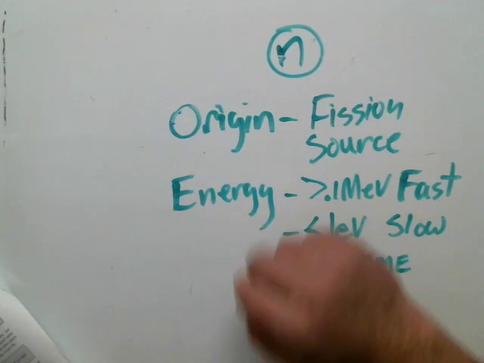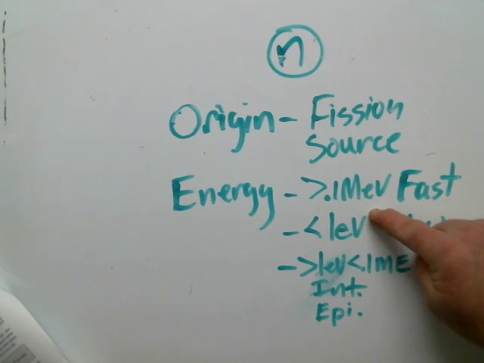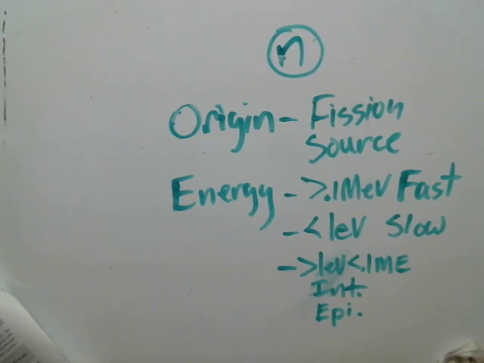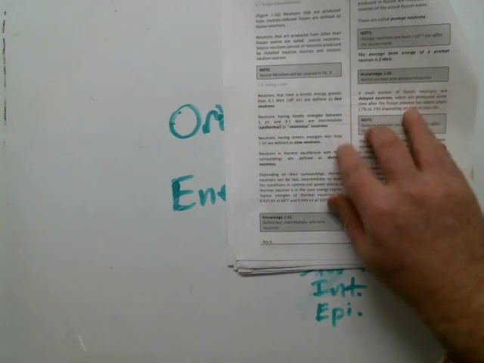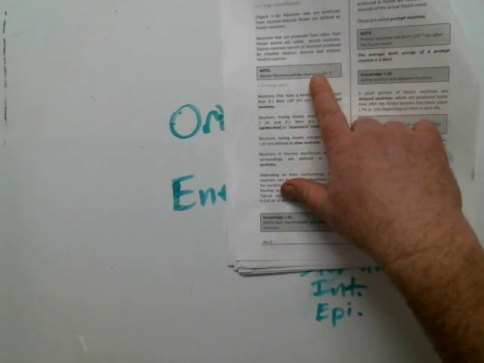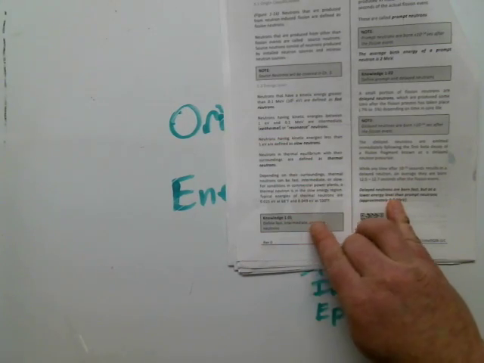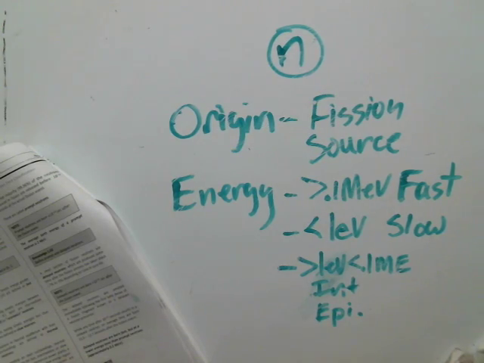So that's 2 ways. I could have a fission neutron at 200,000 electron volts. Origin is fission, and it's in the fast energy spectrum right now. That right there, all by itself, says we're going to talk about origin, source neutrons, but look right there, there's a K and A. Define a fast, intermediate, and slow. That is all by itself, just looking at what the kinetic energy of the neutron is.